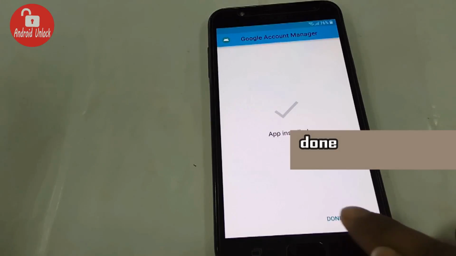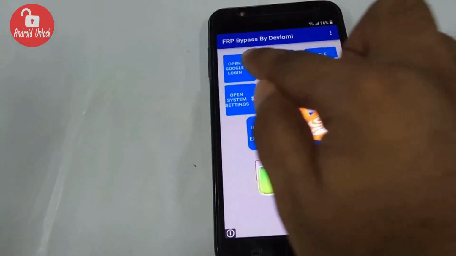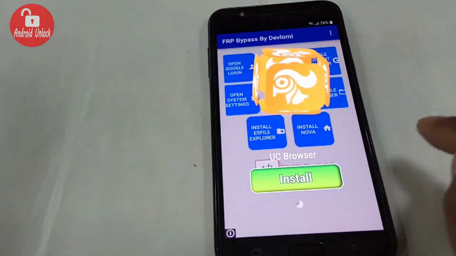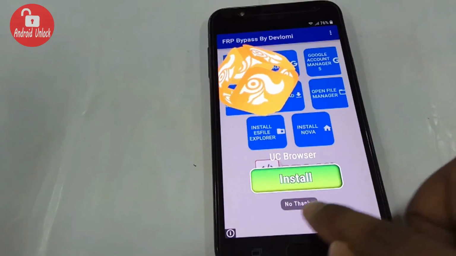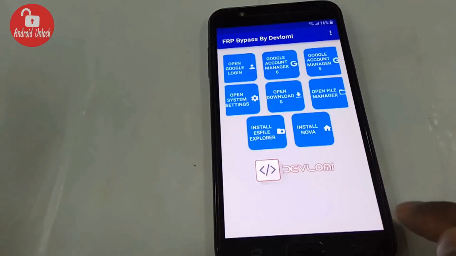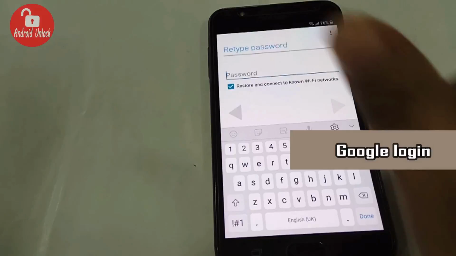Installing done. Wait, the ad is loading, so just skip it. Click no thanks. Now login here.